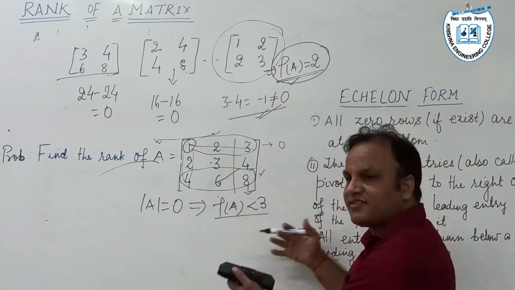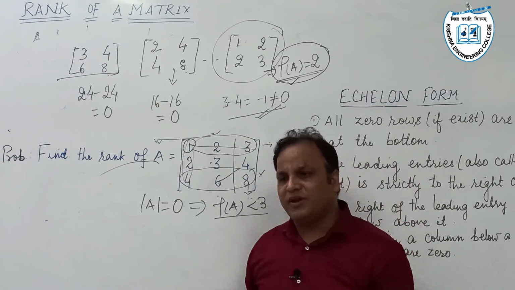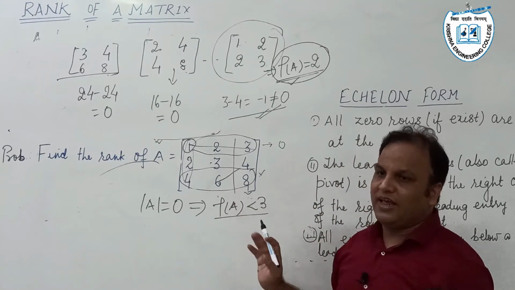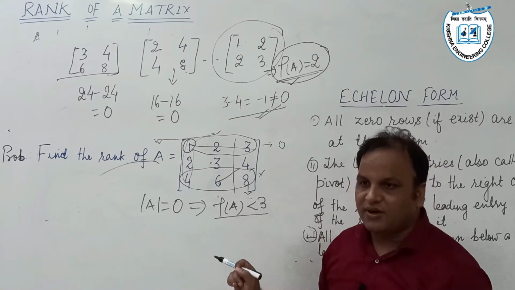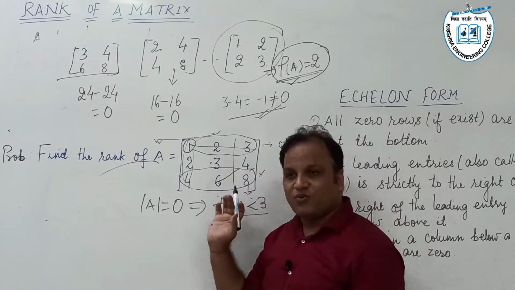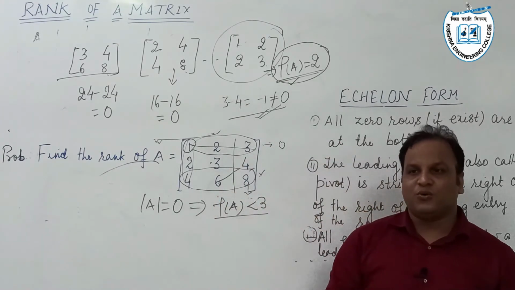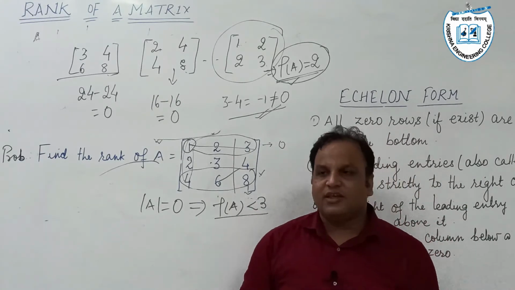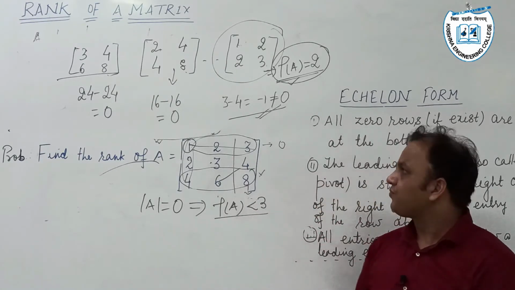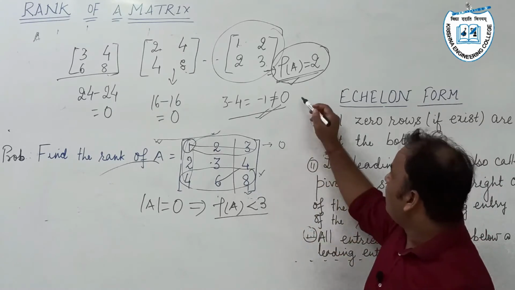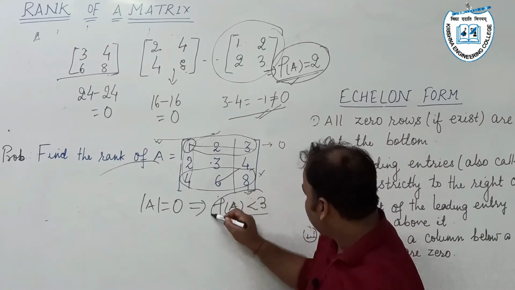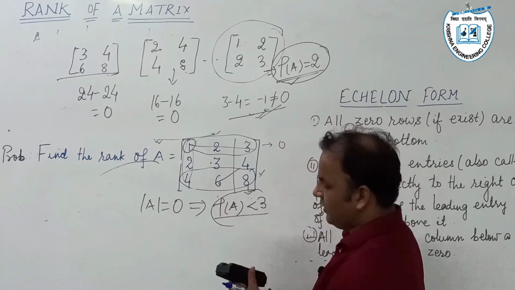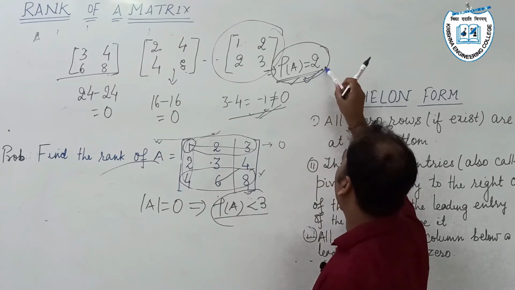There might exist submatrices of order R whose determinants are equal to 0, but it doesn't make any difference if we are in a position to obtain at least one submatrix of order 2 which is non-singular, meaning whose determinant is not equal to 0. Okay, so by this calculation we conclude that the rank of this matrix is equal to 2.